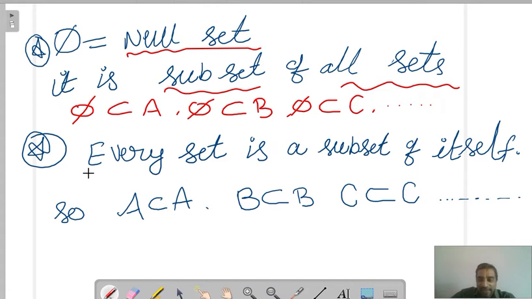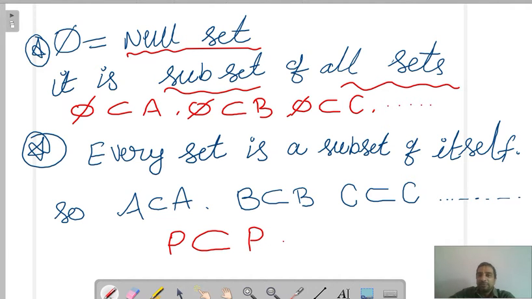Second condition: every set is a subset of itself. So everyone thinks that he himself is a hero, right? In the same way, we can say that A is subset to A, B is subset to B, C is subset to C. You take any set, suppose if you take P as a set, it is subset to itself only. Very, very important: null set is subset to all sets, and every set is subset to itself.